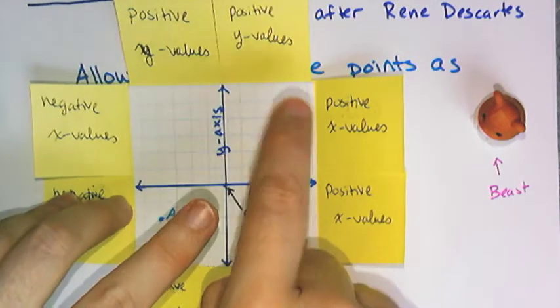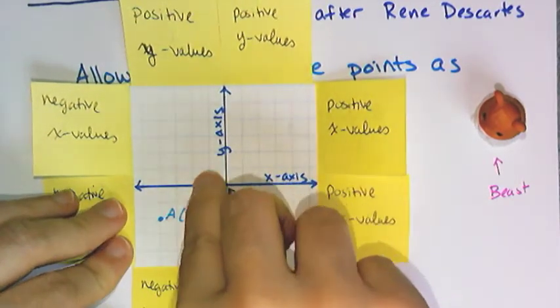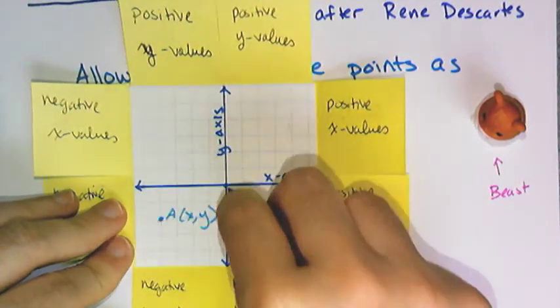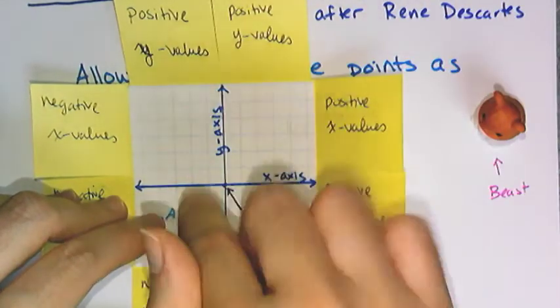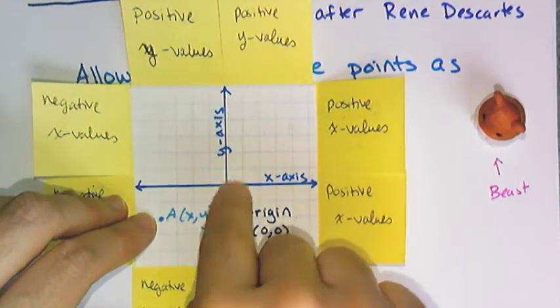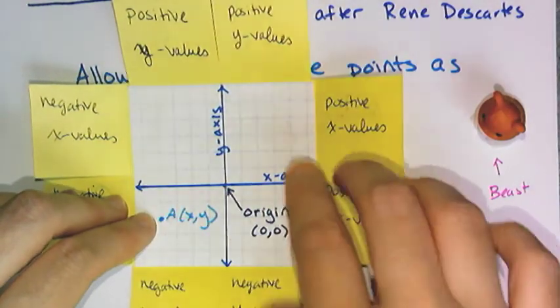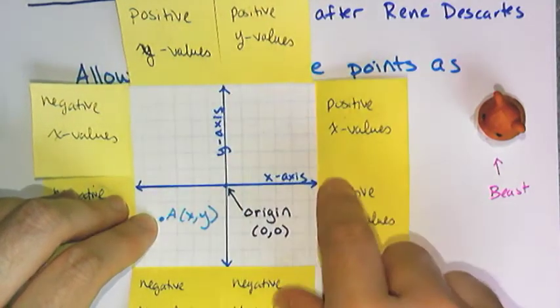What those are, of course, depends on my scale. If I were to count by ones, then it would be at negative 1, 2, 3, 4 on the x and negative 2 on the y. But I don't have a scale on there, so you can't say that definitively, because these x values could be counting by 5s, and those y values could be counting by like 1,000 or something, which is why the scale is important. Actually, it's the number one most important thing.